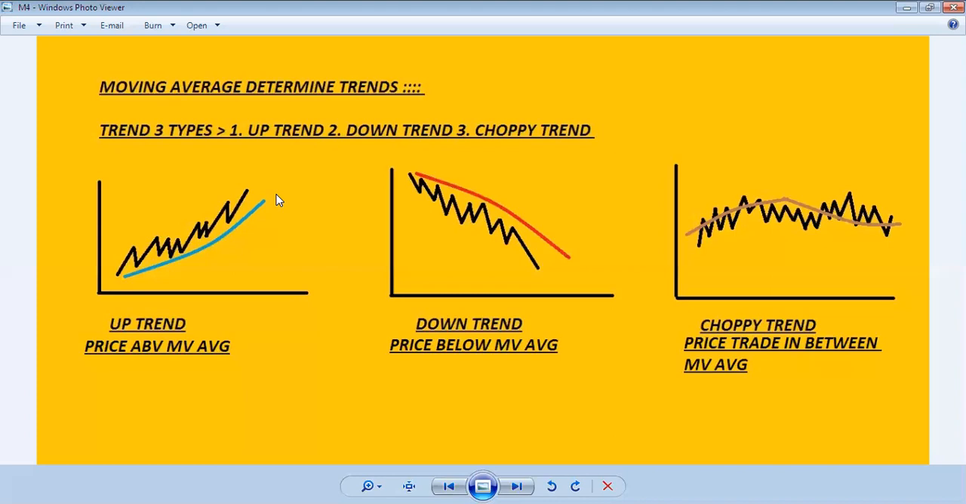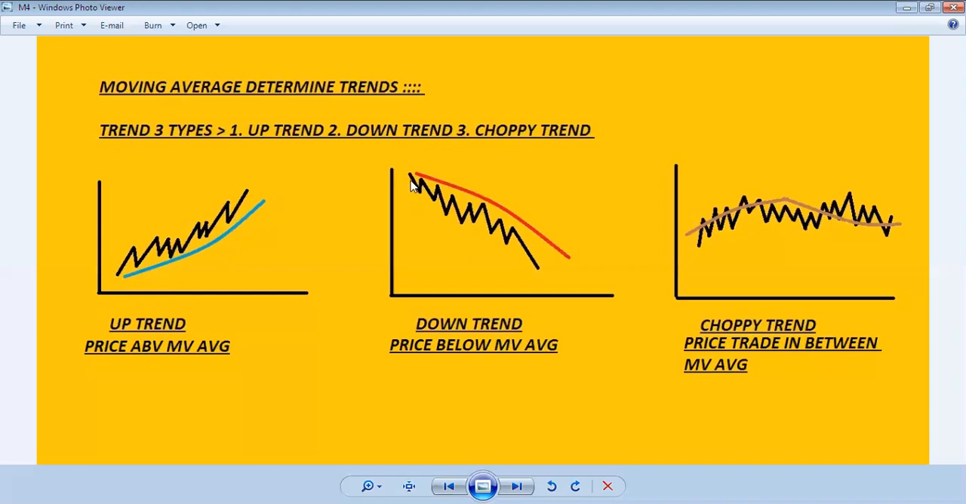Hopefully you all understand. And another thing, in the uptrend, the price is always above the moving average. Price above the moving average in the uptrend.